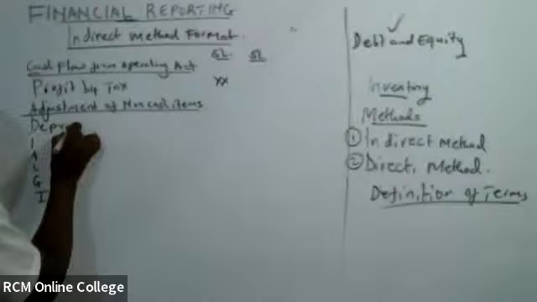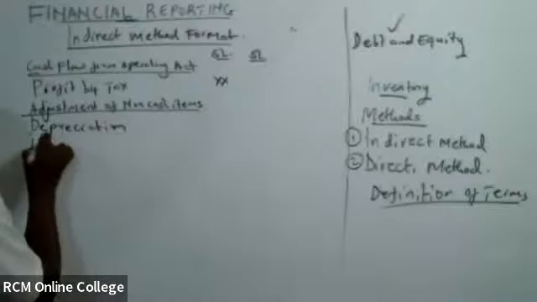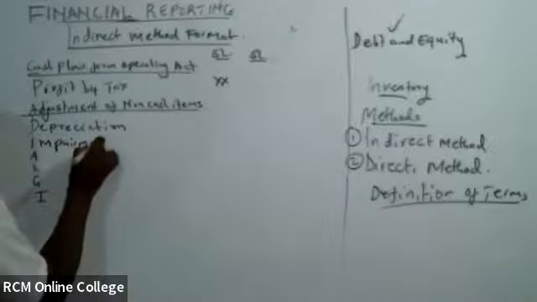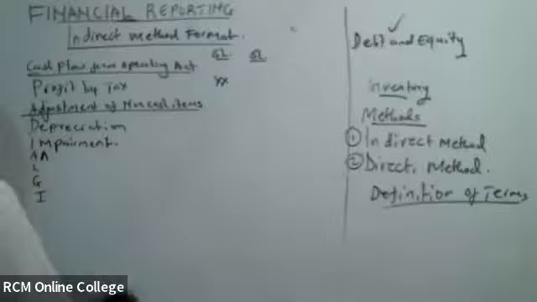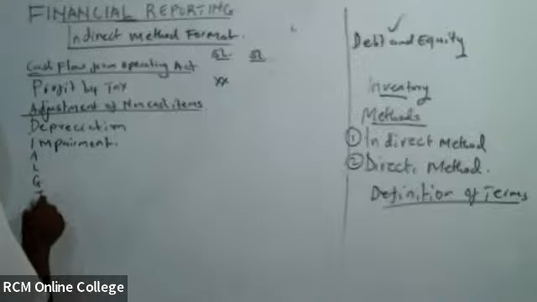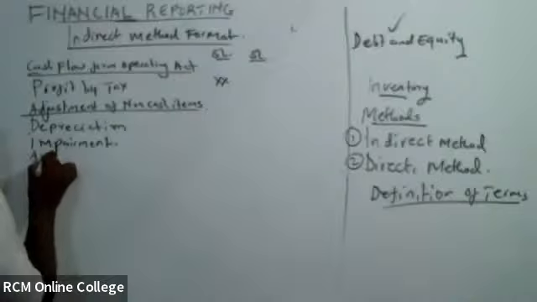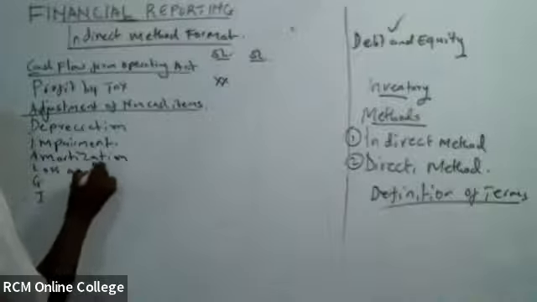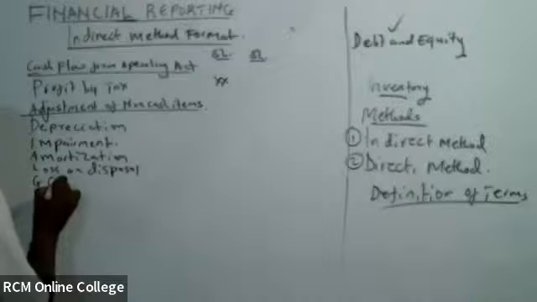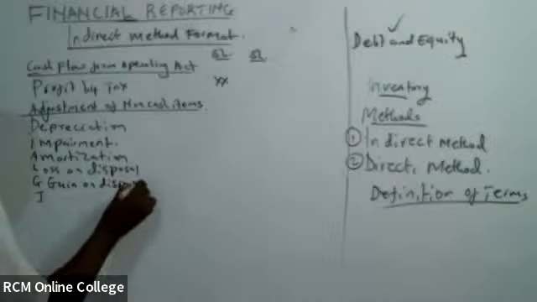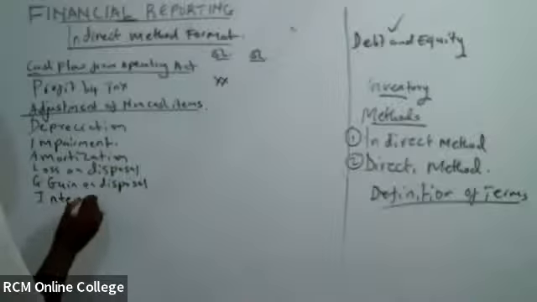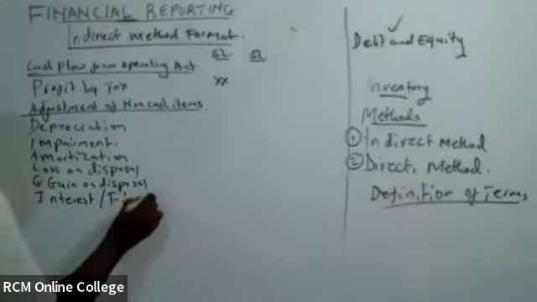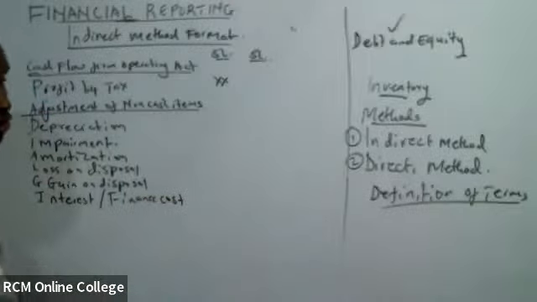Depreciation, impairment, amortization, loss on disposal, gain on disposal, interest or finance cost. Like that. But I want you now to guide me here.